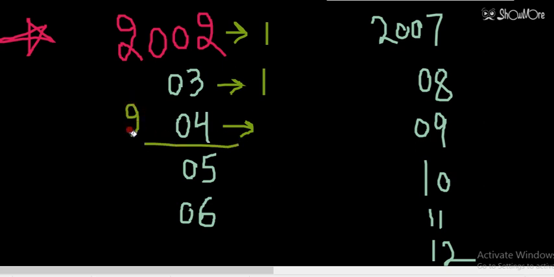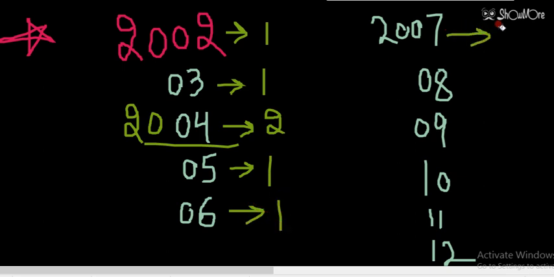So 2004 is divisible by 4, so that means it is a leap year, it will contain 2 days. 2005, 1 day. 2006, again 1 day. 2007, again 1 day, and in 2008 there will be 2 days.